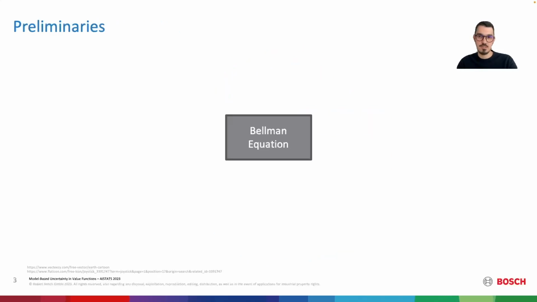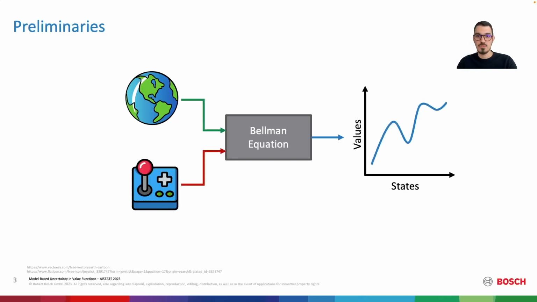Now onto some preliminaries. The Bellman equation is a recursion that converges to the expected sum of rewards, also known as values. We can think of it as a black box function whose inputs are environment dynamics, modeled as a Markov decision process, and the policy, and whose output is the scalar value function. In the model-based setting, we can plug in our learned environment model that has uncertainty in the dynamics due to the finite amount of data coming from the true environment. This type of uncertainty is often called epistemic uncertainty and is useful for exploration as it identifies regions in the state space with low data density.